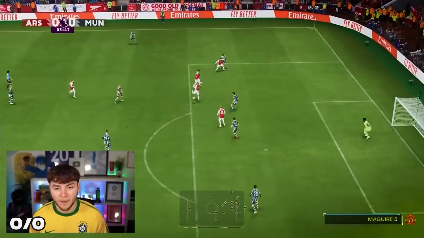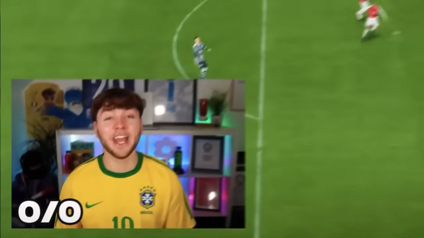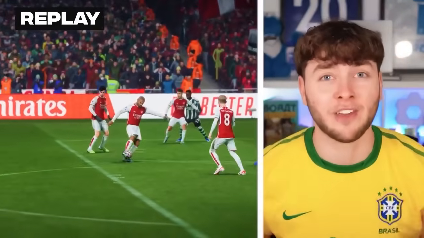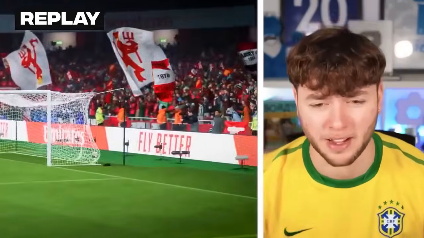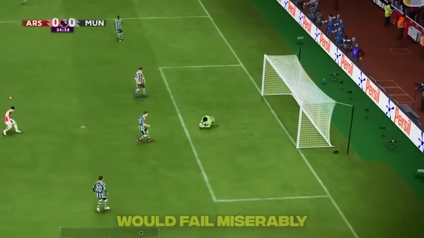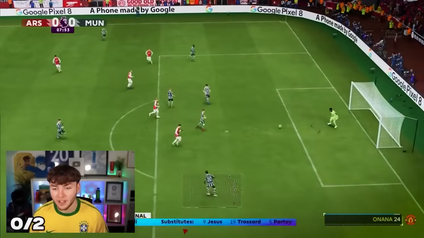Here it is. Flicks it up. Volleys it. Oh, it's gone in. That's a great first attempt, but we're going to give it another go. We're going to smash this. We're going to make this one better. But our second attempt would fail miserably. And we would come closer with our third go.